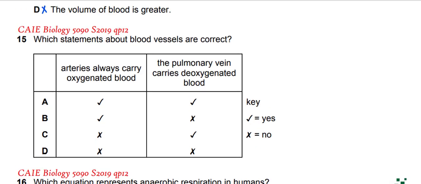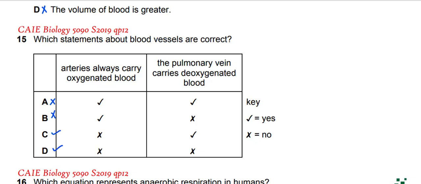In question 15, which statements about the blood vessels are correct? Arteries always carry oxygenated blood. No, arteries do not always carry oxygenated blood because the pulmonary artery is carrying deoxygenated blood. So answer C and D can be correct.